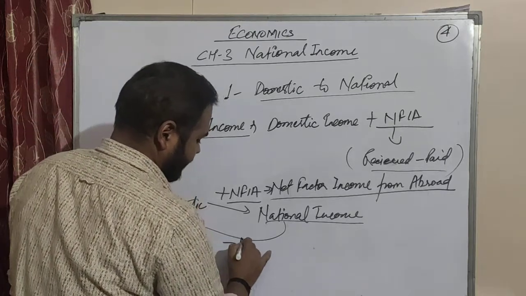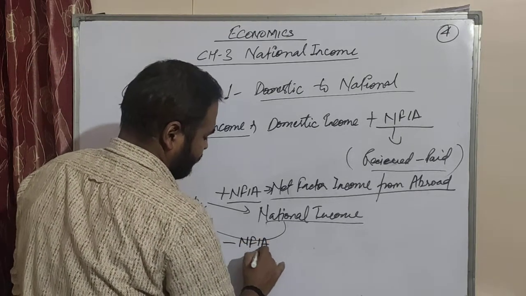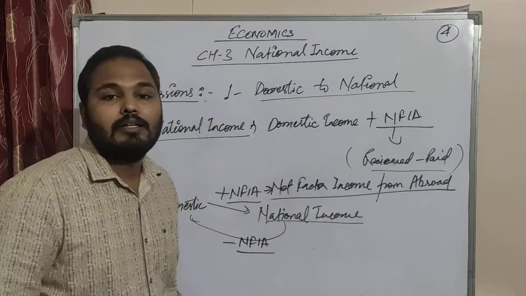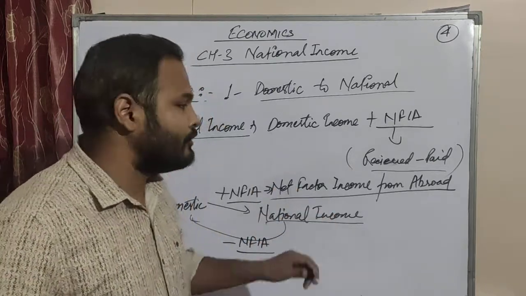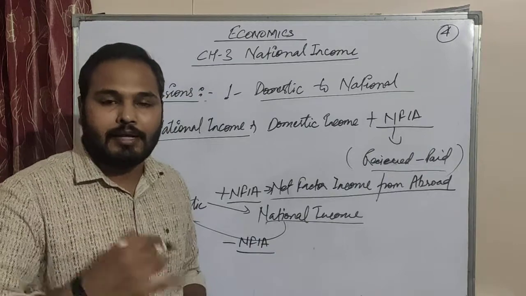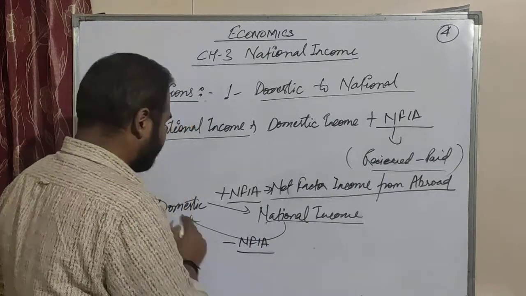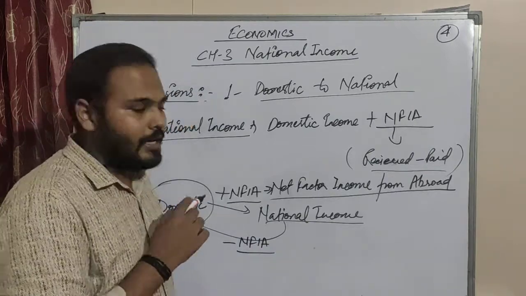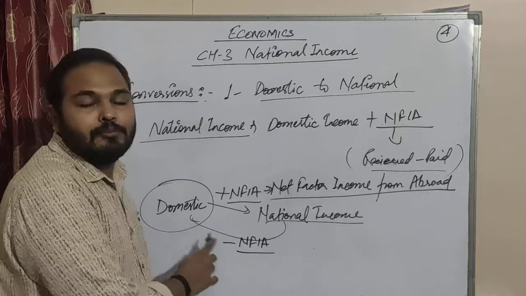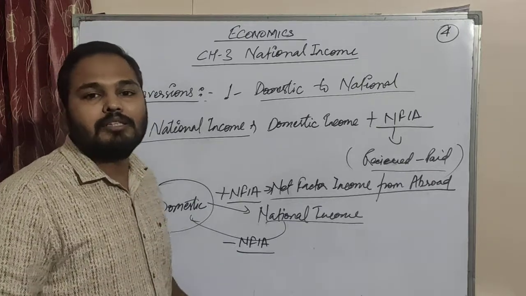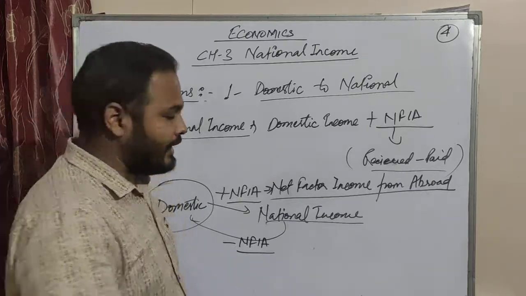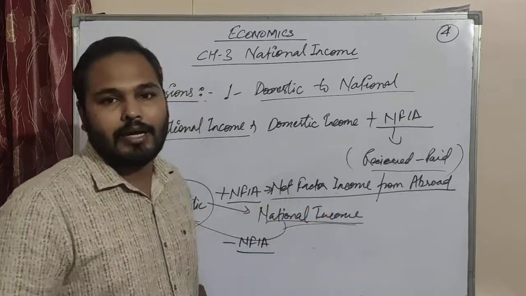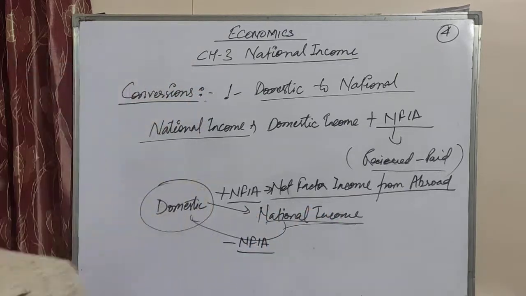Minus NFIA. If you are deducting NFIA, net income from abroad, then only domestic income will be left. And if you are adding NFIA to domestic income, it will become national income. Now we see the second topic.